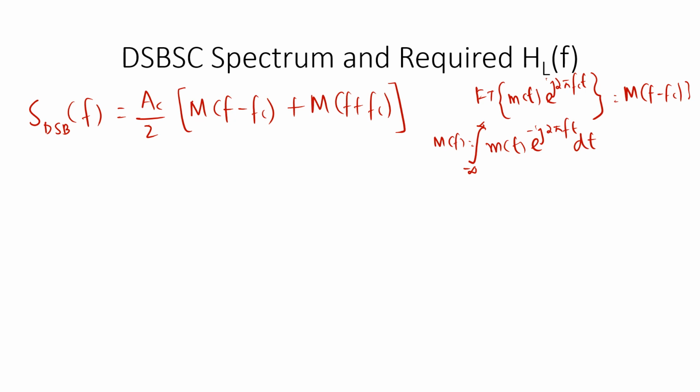Now if you multiply m of t with e power j 2 pi fct, so say this is some other function, what will be the Fourier transform of that?